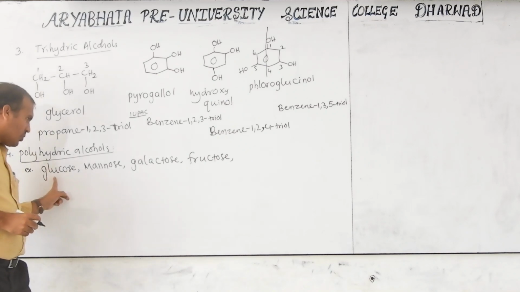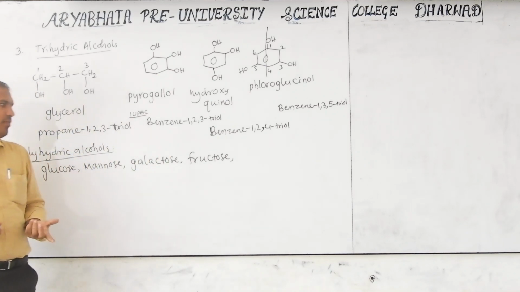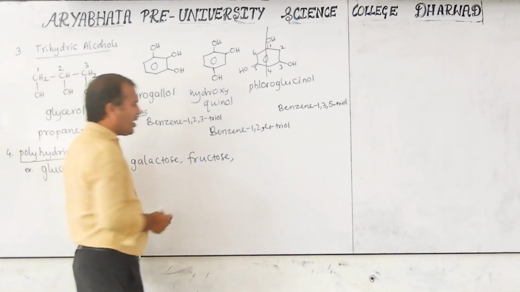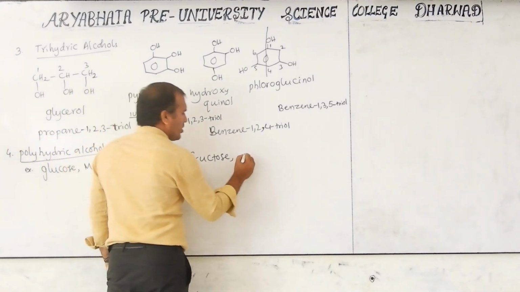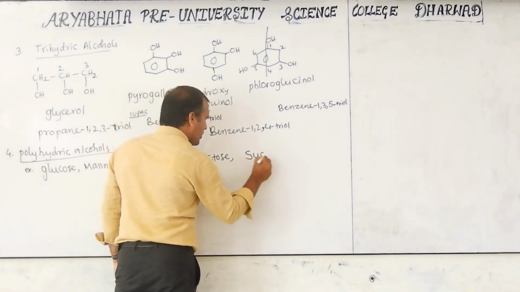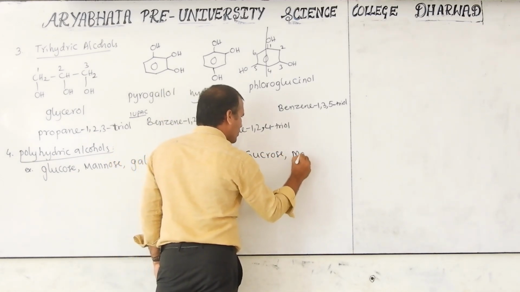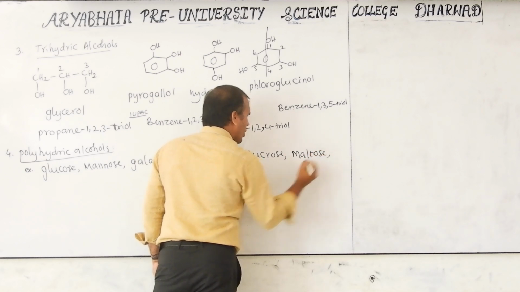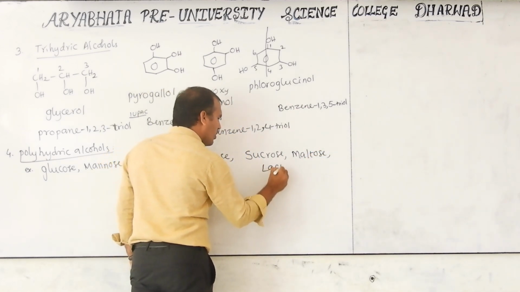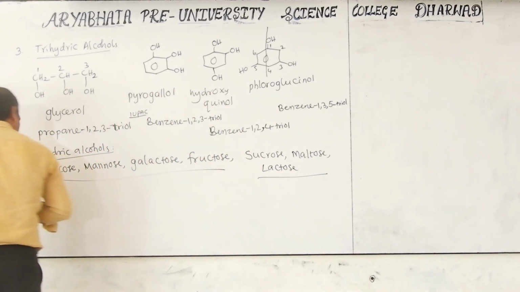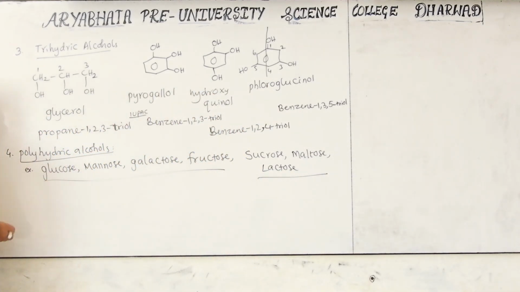If glucose and fructose combine, it means on hydrolysis it gives two smaller units, that is called a disaccharide, which you will know very clearly in the biomolecules chapter. So in that, sucrose is a disaccharide, next maltose, next lactose. These are disaccharides. Those are monosaccharides. Next, polysaccharides are there.